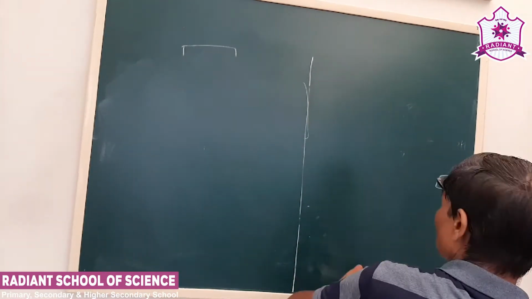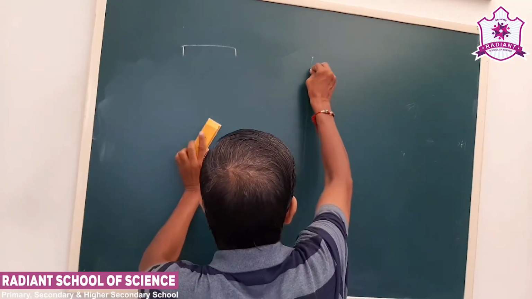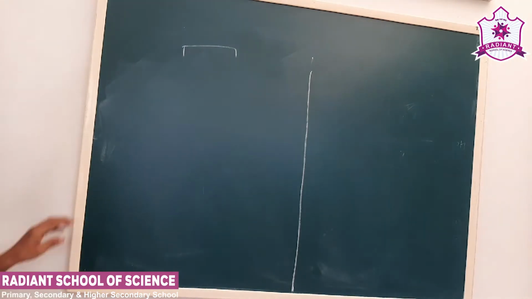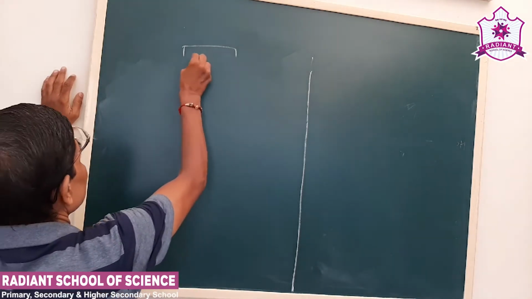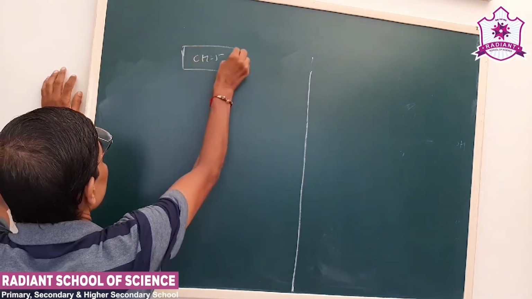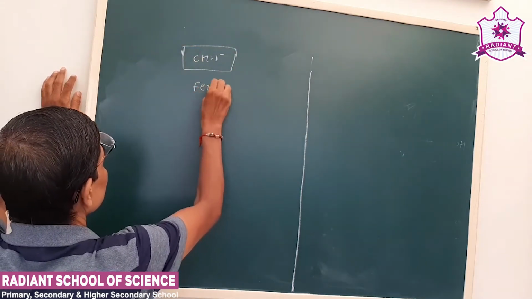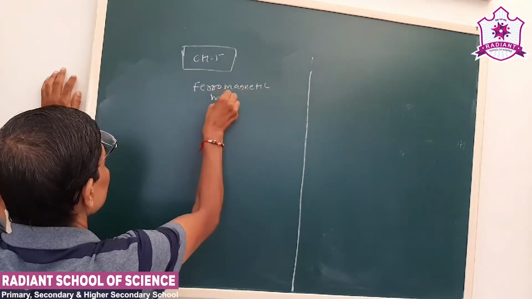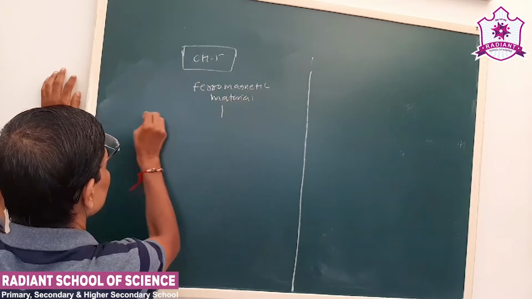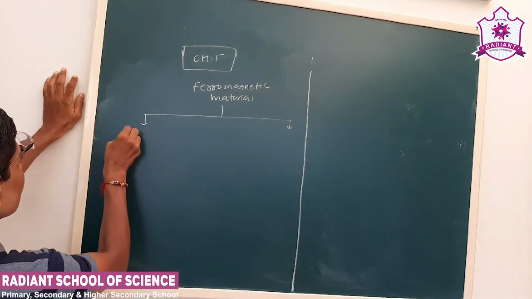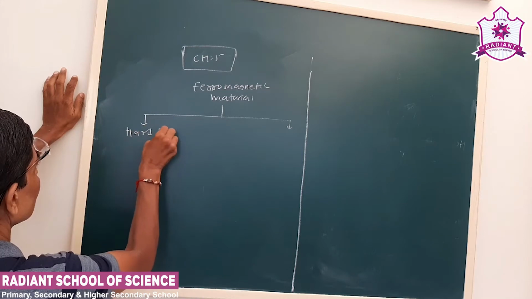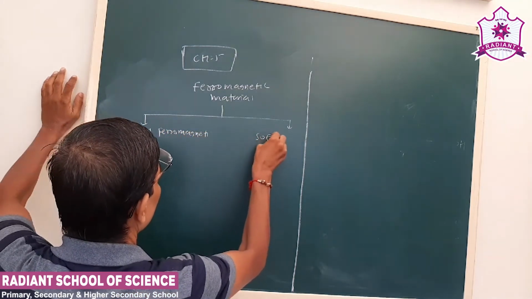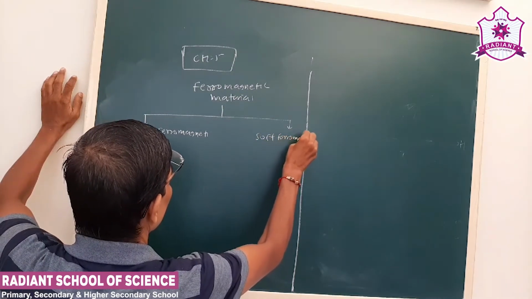Now, as I said, there are two types of ferromagnetic material. One is hard ferromagnetic and the second is soft ferromagnetic material. So we can classify them.